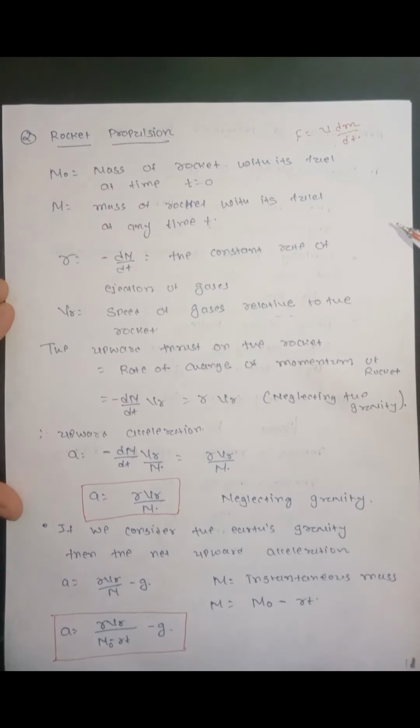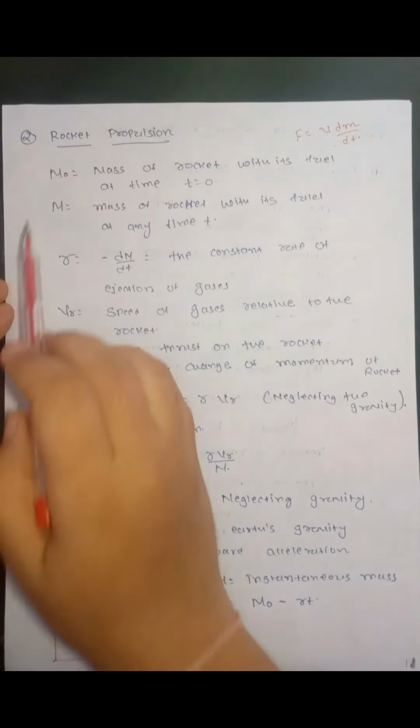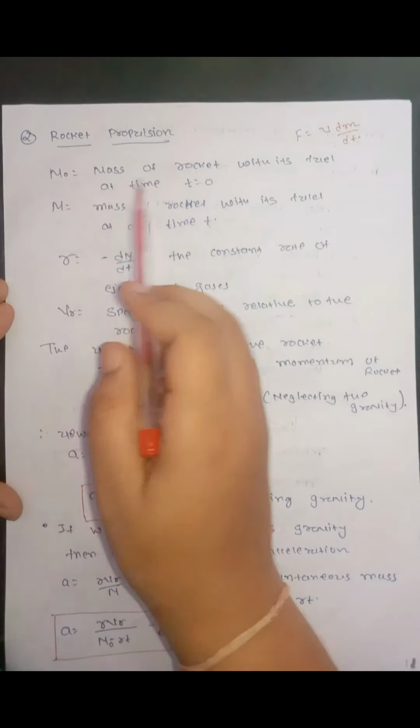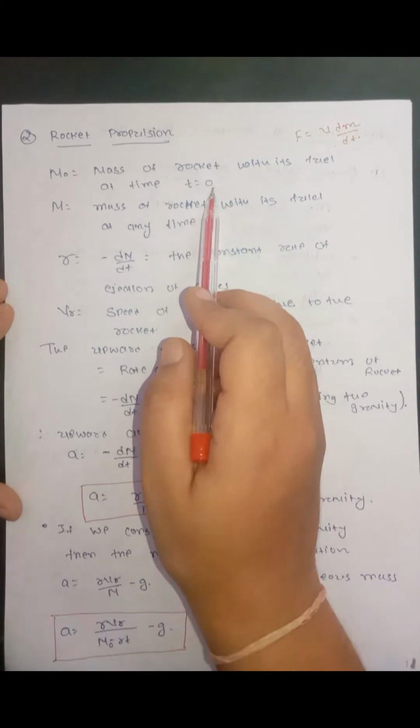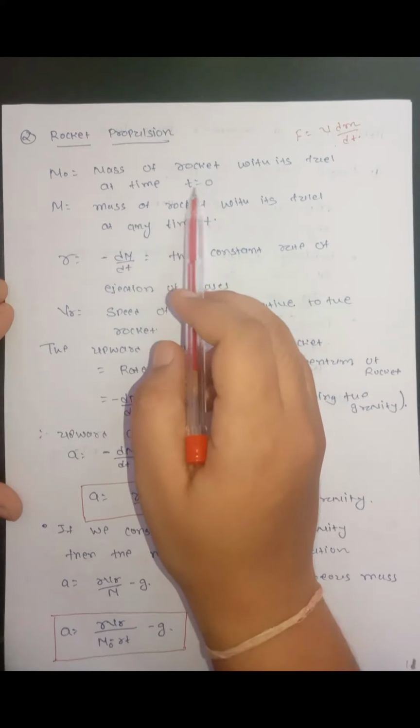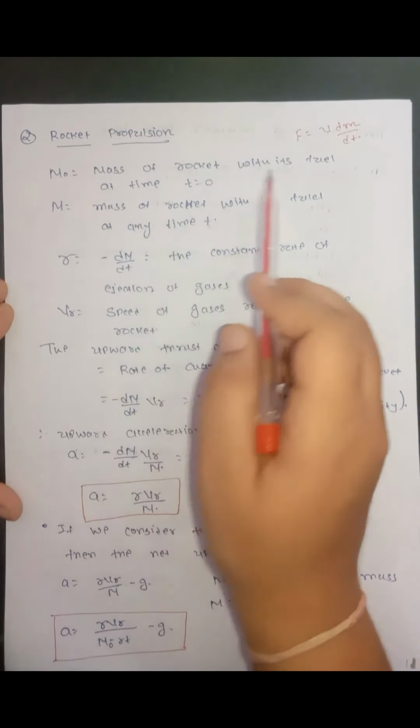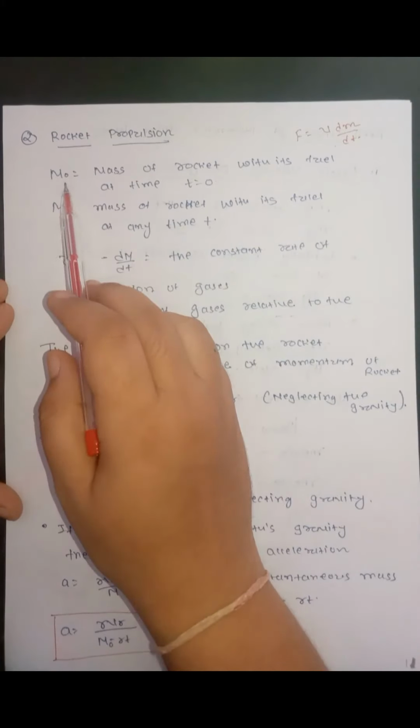Now we want to find the acceleration of this rocket. Let's say m0 is the mass of the rocket with its fuel at time t equal to 0. That is, initially the total mass of rocket plus fuel is m0.